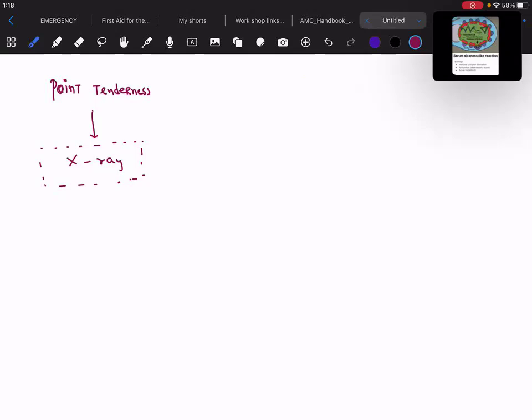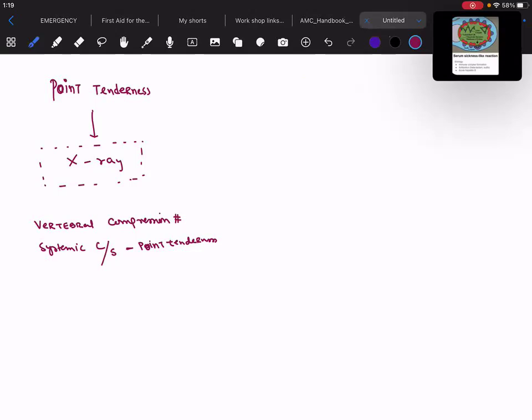And what could be the differentials? Maybe there is a vertebral compression fracture, or the patient is using systemic corticosteroids and now complaining of lower back pain with point tenderness. Remember that this is not the spasm, but we are talking about the pointing tenderness.